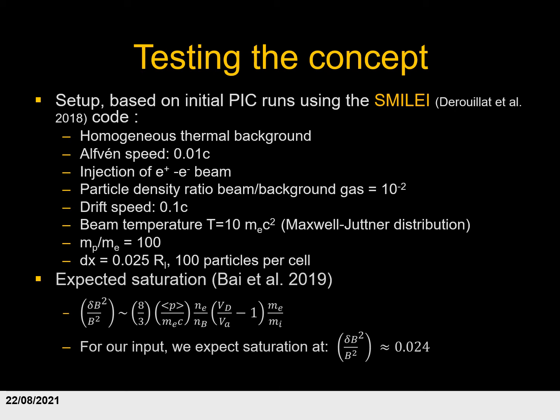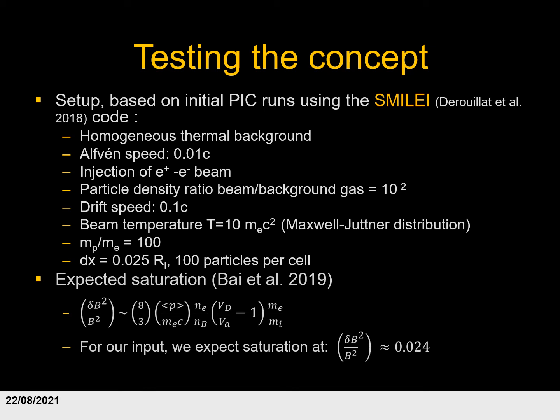For the particle density ratio between the beam and the background gas, we assume a density ratio of 10 to the minus 2. The drift speed of the beam as it moves through the gas is 10% of the speed of light, and the beam has a temperature of 10 m_e c squared, which we calculate using a Maxwell-Jüttner distribution. For the mass ratio between protons and electrons, we assume a factor of 100 because of numerical reasons.